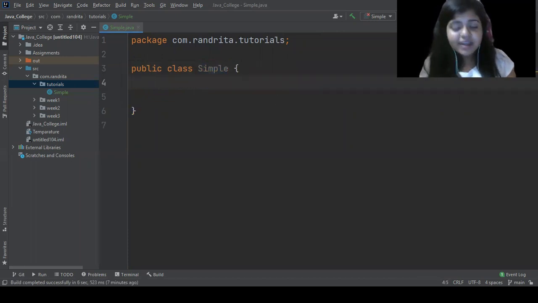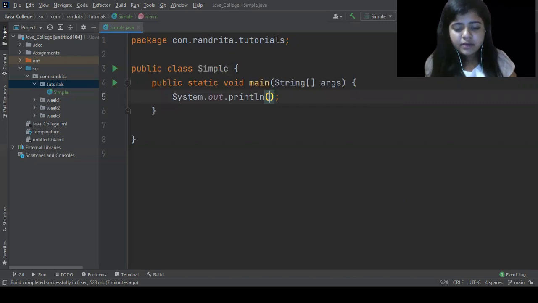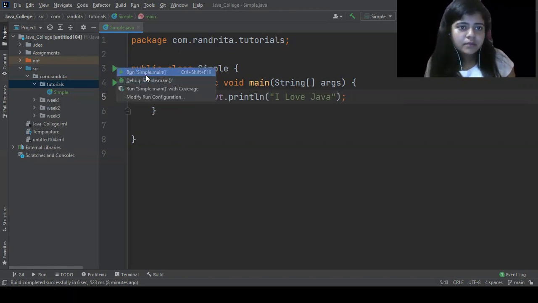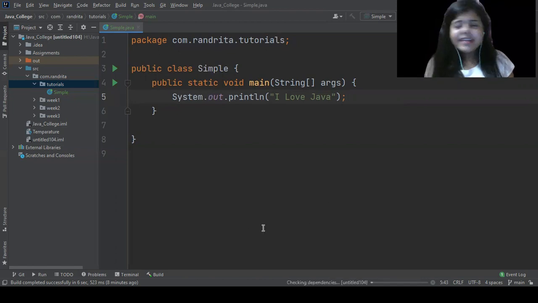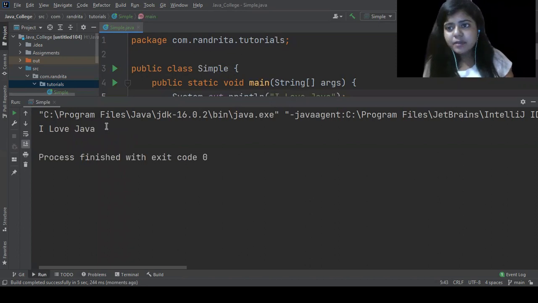Now what we have to write is our main method, right? We can use the shortcut PSVM to write the entire main signature, the method signature of main. Next, we have to print it using System.out.println, as per our question. It was I love Java, right? Now let's execute that. I can execute this directly in IntelliJ IDEA. If you want to execute it using the terminal, you can write the commands javac and java. So see, we have written our very first Java code, that is I love Java.